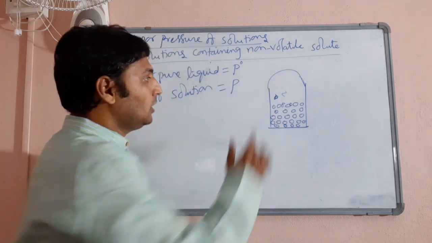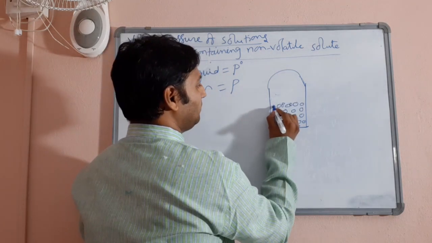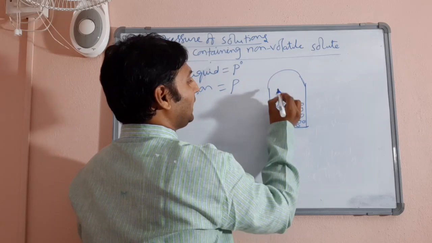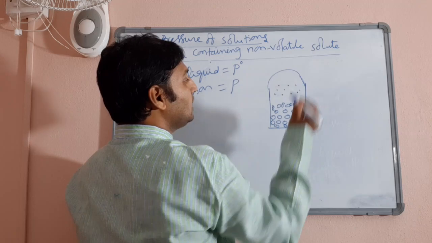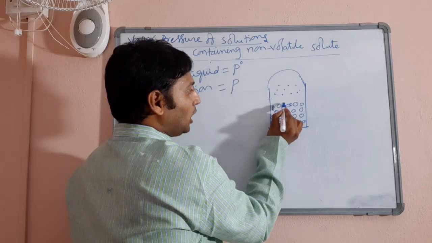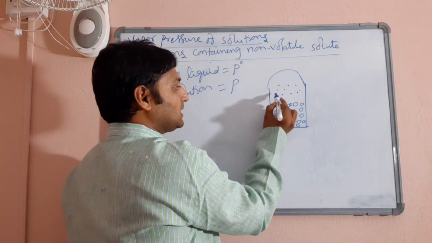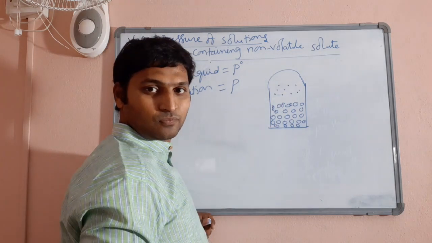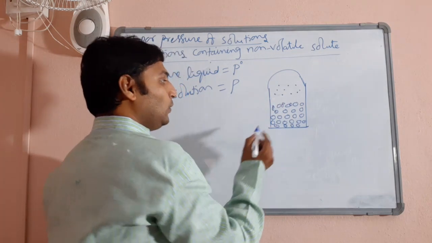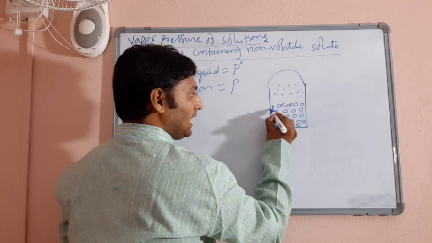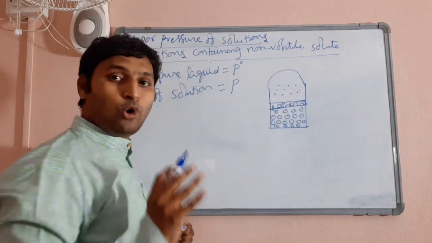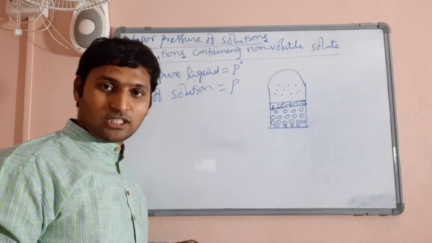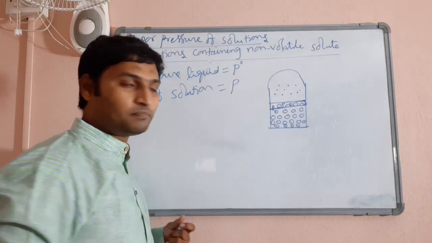I'll take the vapor molecules as small dots. The surface molecules are changing into vapor state and becoming vapors. Now, just now we discussed that the more the density of particles in the surface, the greater will be the evaporation.